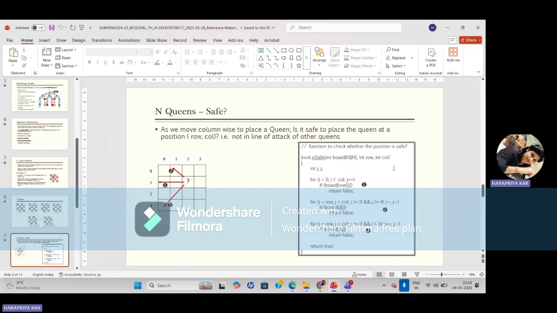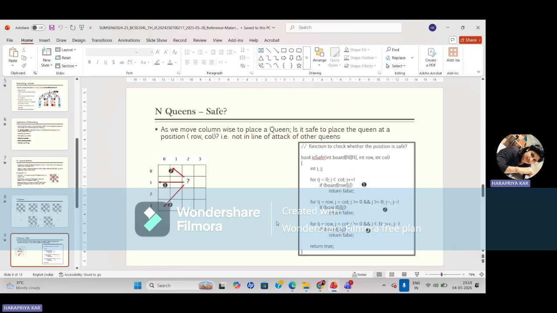Boolean isSafe, with int board, n, row and column as parameters, and variables taken as int i, j. For i equal to 0, i less than column, i plus plus, if board[row][i] return false. For i equal to row, j equal to column, i greater than or equal to 0, j greater than or equal to 0, i minus minus, j minus minus, if board[i][j] return false. For i equal to row, j equal to column, j greater than or equal to 0 and i less than n, i plus plus, j minus minus, if board[i][j] return false. Then return true. So this is about whether the queen is safe or not.